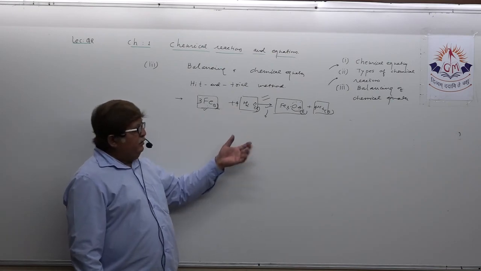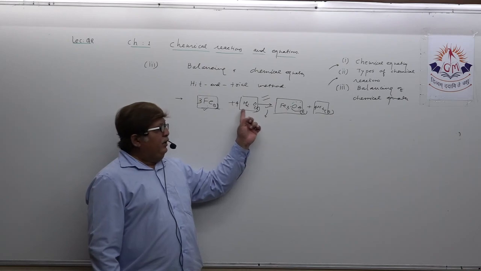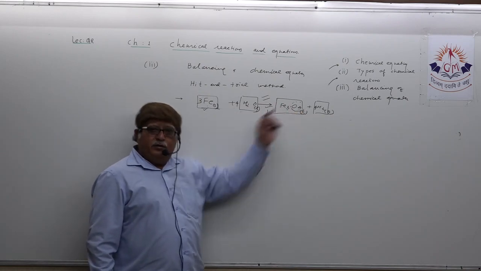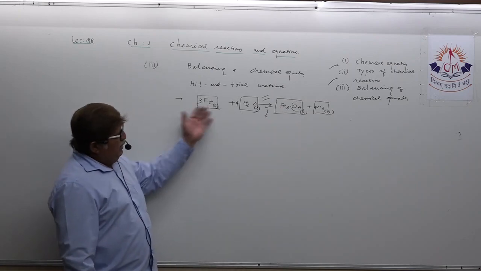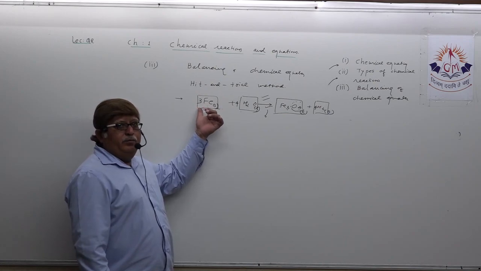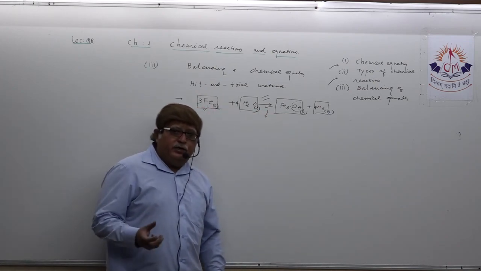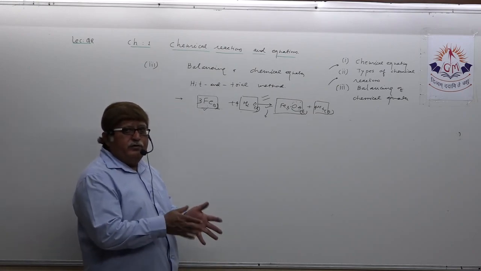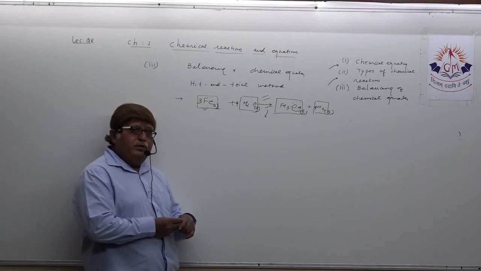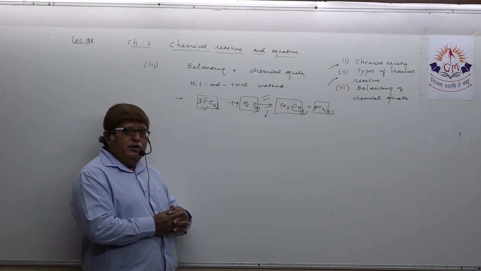Next stage, try to balance the hydrogen atoms. Here in the initial stage 8 hydrogen, here only 2 hydrogen. So multiply by 1 here and by 4 here. Try to balance the iron atoms: here 3 iron atoms, here 1. So here the prefix 3 should be multiplied, here 1, and then mention the state of the substances which have taken part in the chemical reaction and the products which are formed. Understood? So this is balancing of a chemical equation.